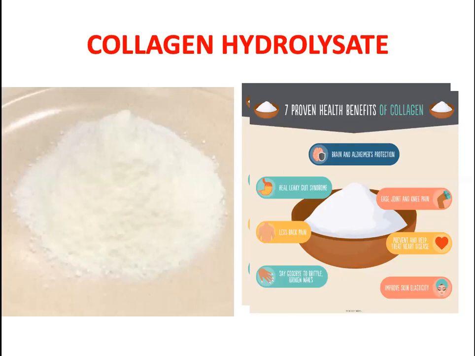As I told you, it helps nail growth, which again requires glycine, proline, and hydroxyproline. It also prevents certain heart diseases. These are all proven research findings. Joint illness affects so many people. One of my friends who works with gelatin told me that when the lockdown happened, there were a lot of calls from people asking why your collagen is not available in the market. They were producing around 1.5 tons of collagen hydrolysate in one day. That is a huge demand.